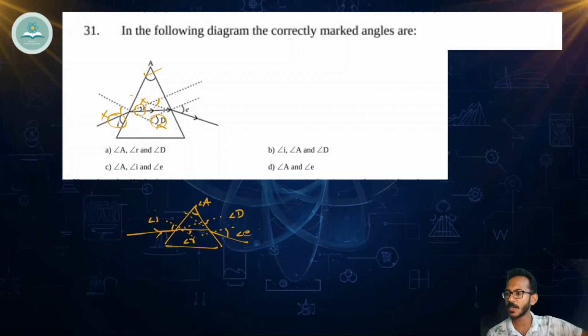But angle of prism, that is correct, and this is the normal and this is the emergent ray. In between we have the angle of emergence. So angle of prism and angle of emergence, both are correct. Let's see which option is correct. So angle A and angle E. Here angle R is also coming, so it's wrong. Here angle I is also coming, it's wrong. Even here also it's wrong. Angle A, angle E. So it's only coming in option D. So option D is the correct option.